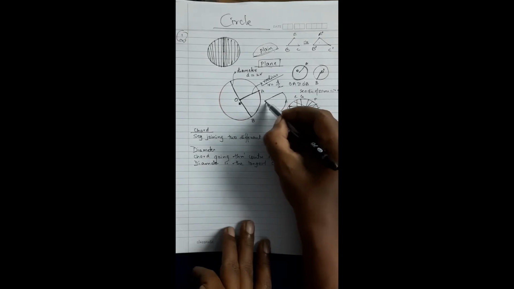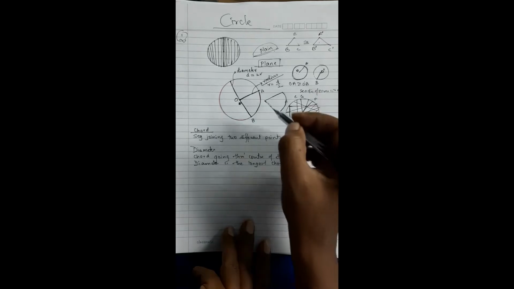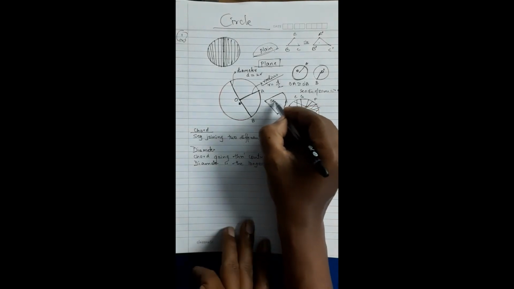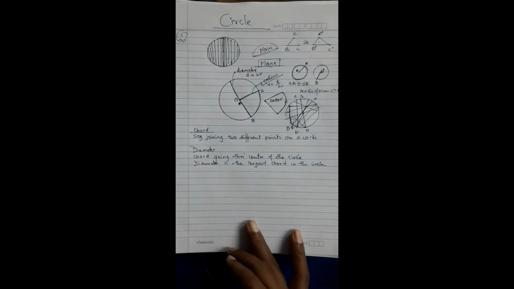Usually this is the shape of the piece that we get. This is a sector. Remember, very important.